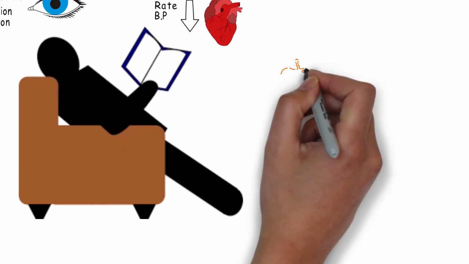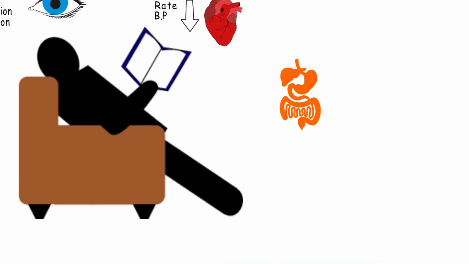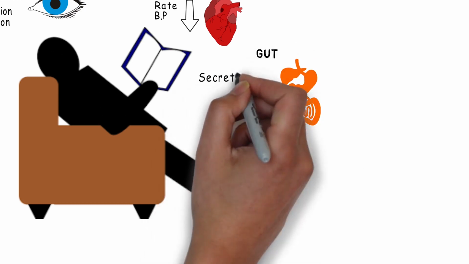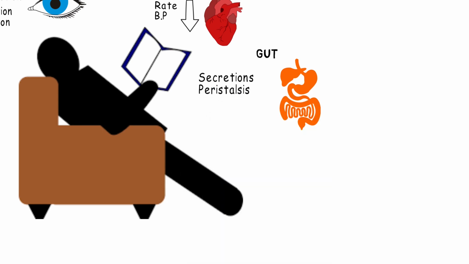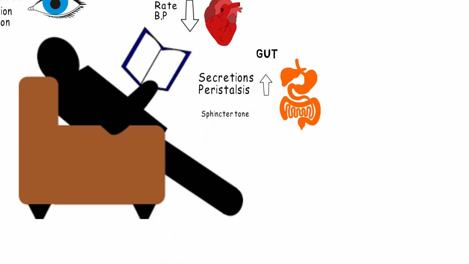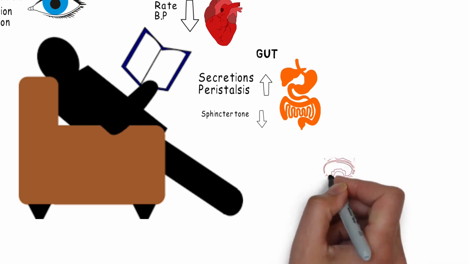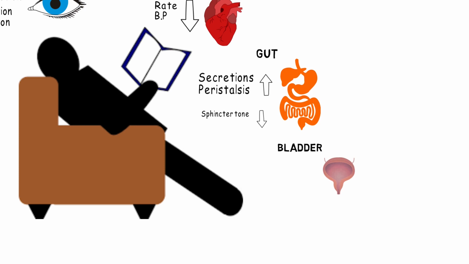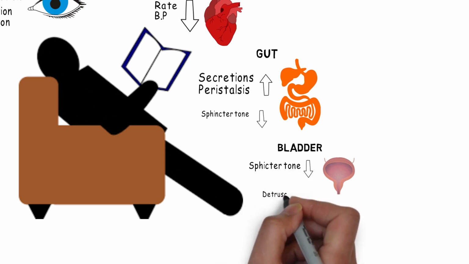The gut will be fully active, and the secretions and peristalsis will be high, whereas the sphincter tone would be low to allow the food to pass. Coming on to the urinary bladder, the sphincter tone over here would also be low, and the tone of the detrusor muscle would be high.